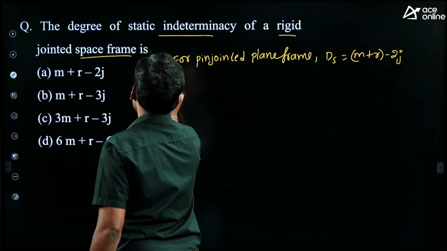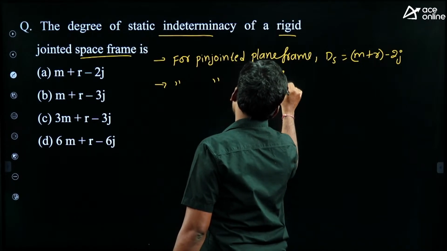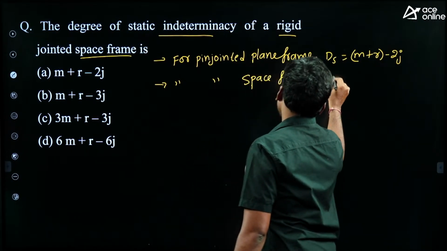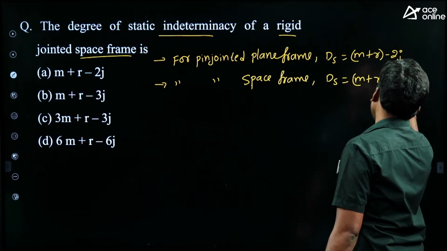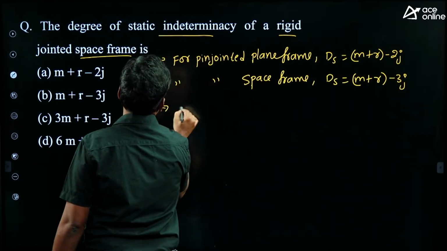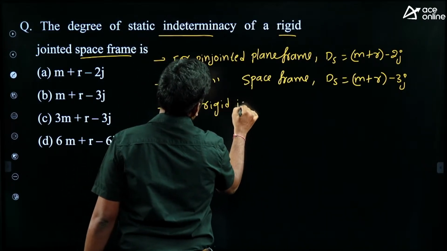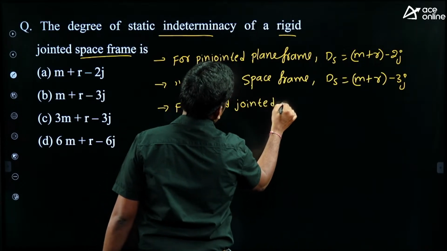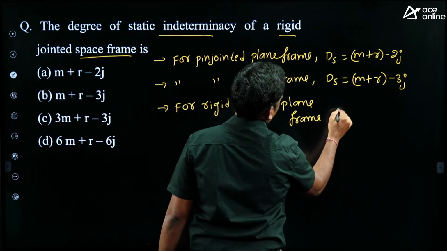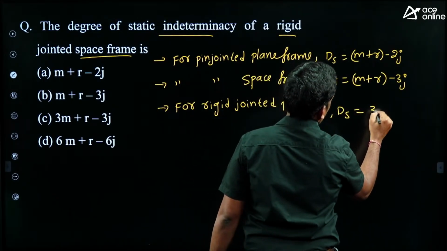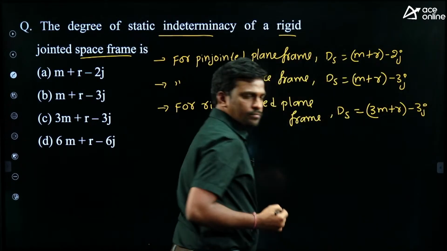Okay, and second, for a pin jointed space frame, then DS equals M plus R minus 3j, right? Okay, then similarly for a rigid jointed plane frame, what is the formula? This is 3M plus R minus 3j, right?